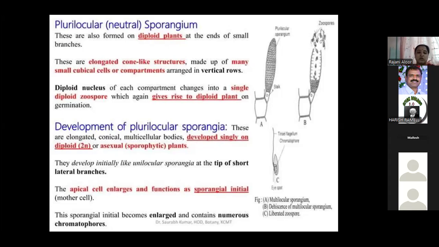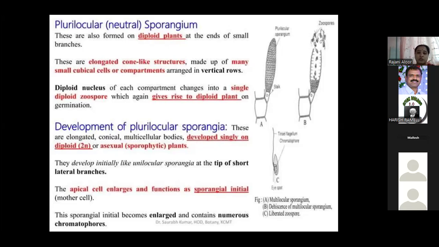This multicellular structure is called a plurilocular sporangium. The protoplast of each and every diploid nucleate cell of the sporangium is transformed into a single biflagellate zoospore. You can observe the single biflagellate zoospore.